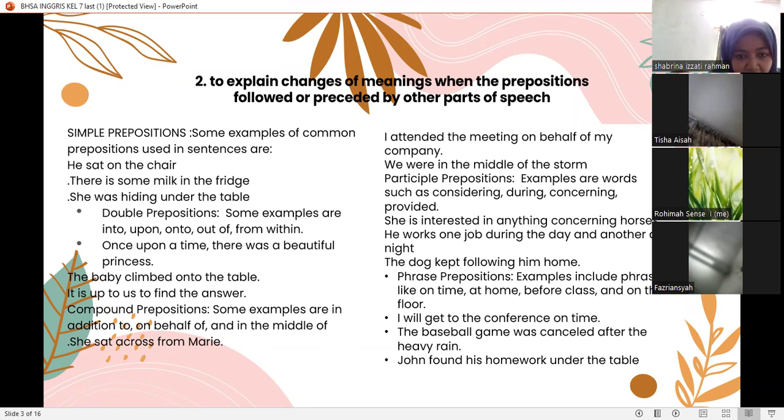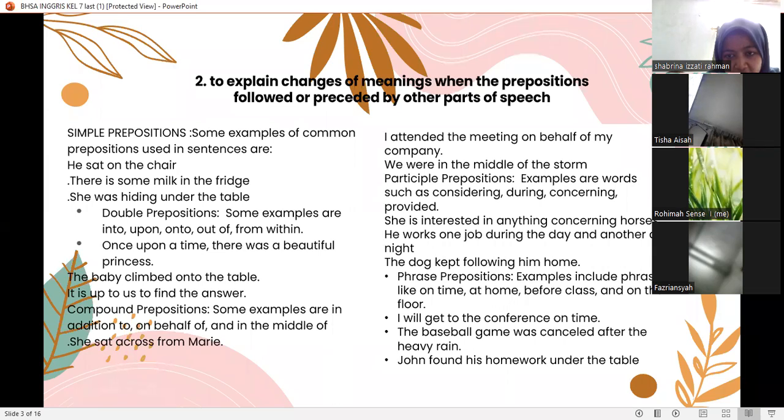Double preposition. Some examples are into, onto, out of, from, within. Once upon a time, there was a beautiful princess. The baby climbed onto the table. It is up to us to find the answer. Compound preposition. Some examples are in addition to, on behalf of, and in the middle of. I attended the meeting on behalf of my company. We were in the middle of the storm.